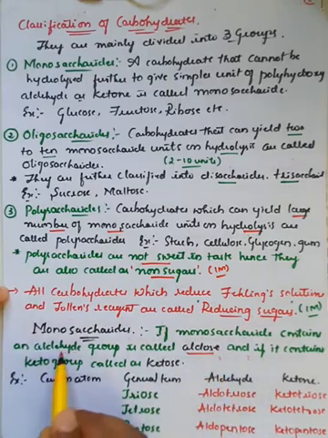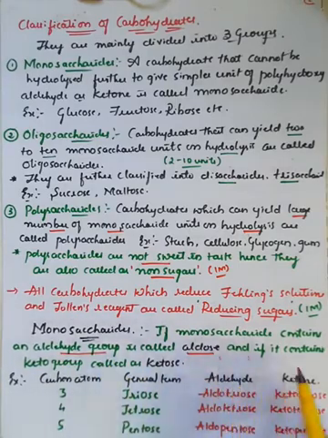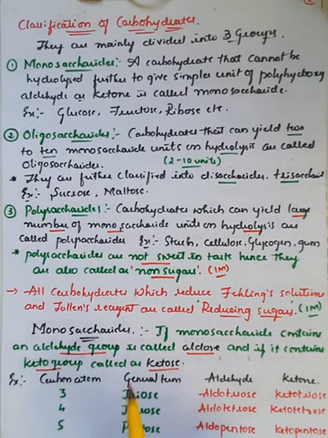Observe here, if it consists of an aldehyde group, we will call it an aldose. If it consists of a keto group, we will call it a ketose, which means monosaccharides are named on the basis of the type of group present in them. If the monosaccharide is made up of an aldehyde group, we call it an aldose. If the monosaccharide unit is made up of a ketonic group, we call it a ketose.